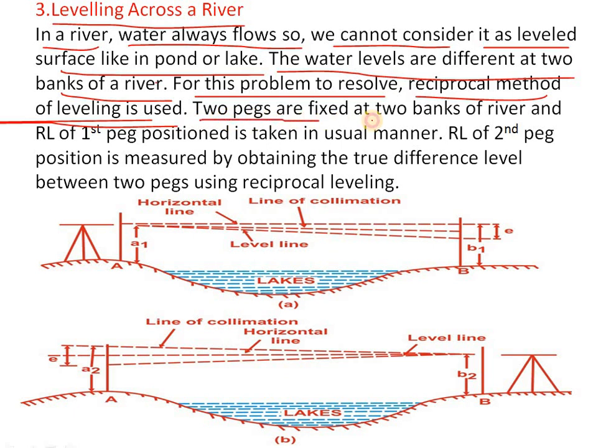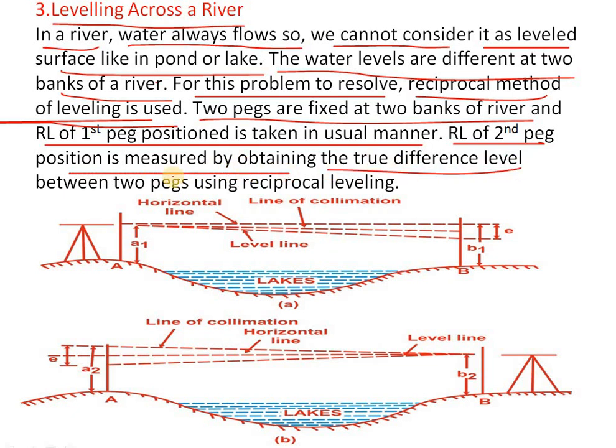So two pegs are fixed at the two banks of the river, and the RL of the first peg position is taken in the usual manner. The RL of the second peg position is measured by obtaining the true difference in level between the two pegs using reciprocal leveling. So here the true difference in level between the two pegs will be found using reciprocal leveling.